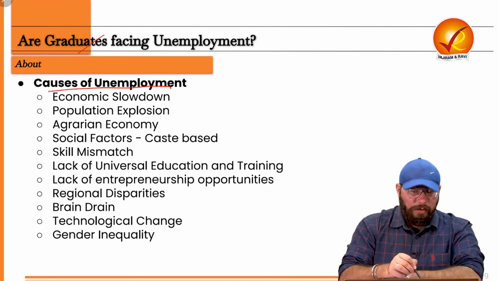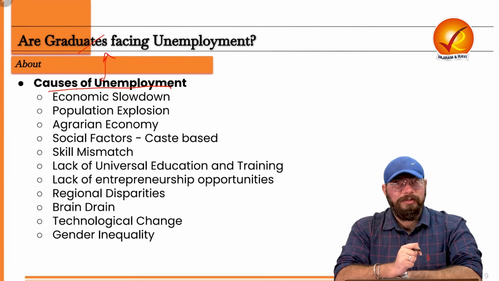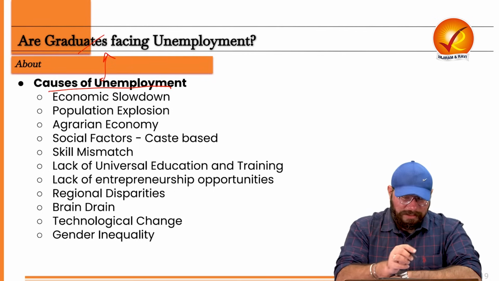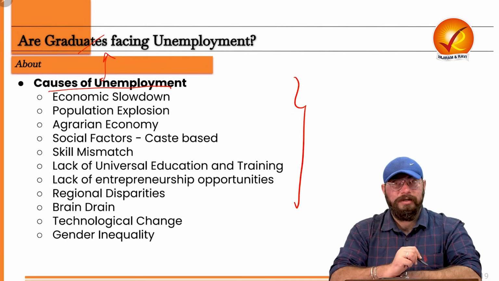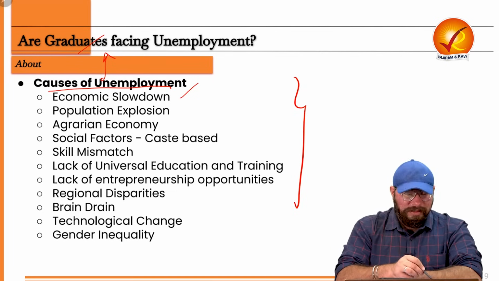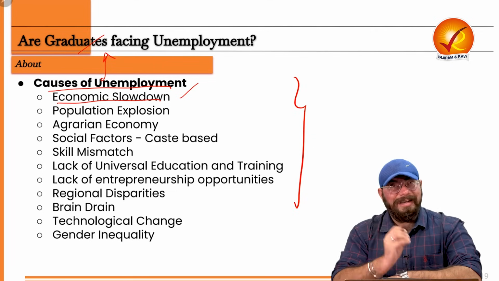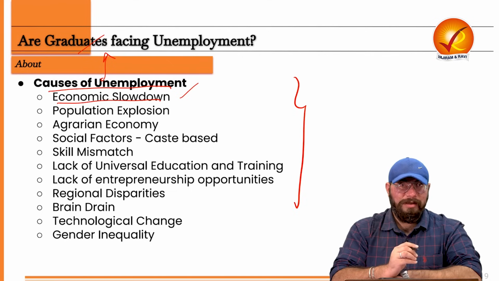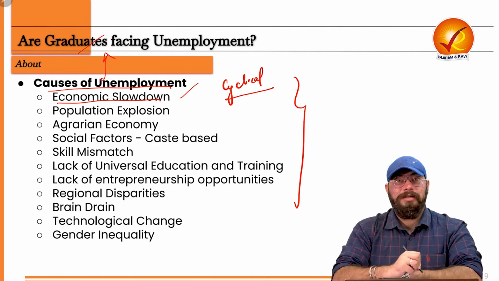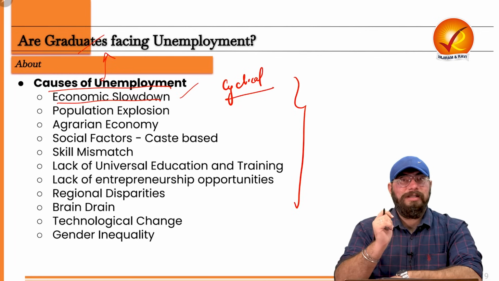And what are these causes of unemployment? Primarily in relation to these graduates, what are the causes? Why are they not getting employed? So there are a few reasons which we have listed down. First reason is the economic slowdown. Because of the global economic slowdown and India's economic slowdown as well, there is a condition which you call cyclical unemployment, right? Based on business cycles, whenever there is a boom, there is a bust, right?